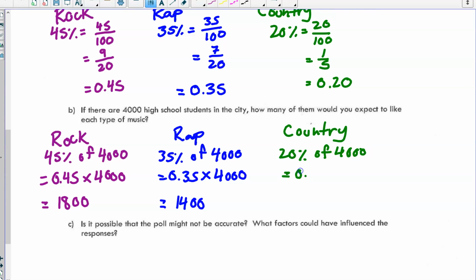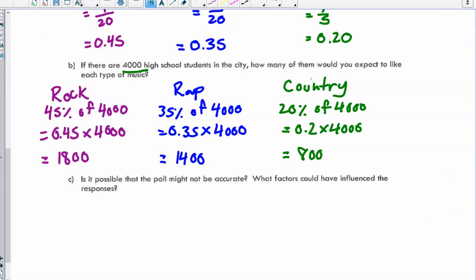So your decimal of 0.20, multiplied by 4,000, and we get 800. Another way you could do the last one, right, is if we've got 1,800 and 1,400, if you add those together and see what's left, it's all going to add up to 4,000. So you could have used that technique as well.